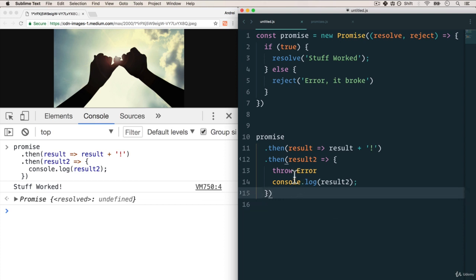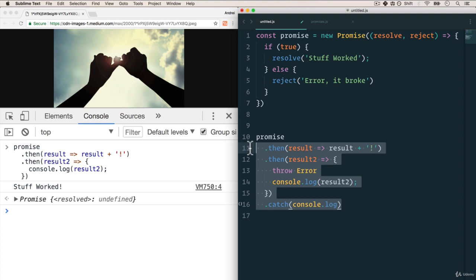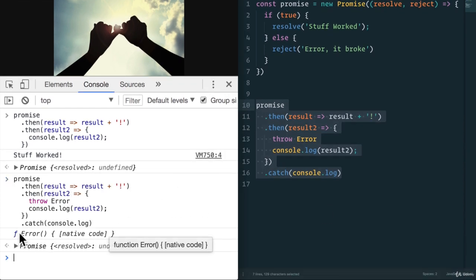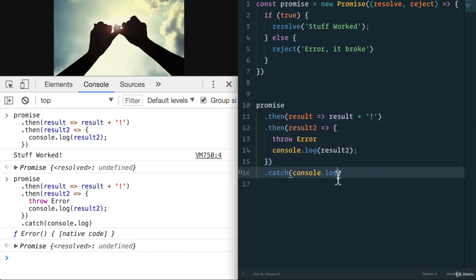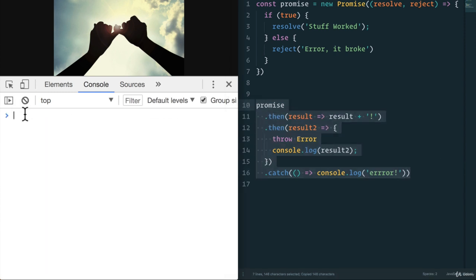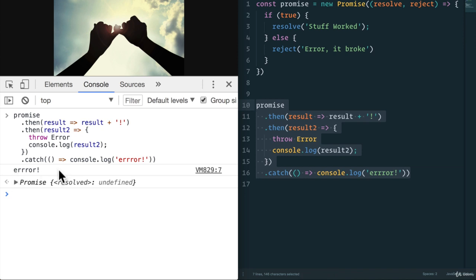With promises, you can actually do something called .catch. And this will catch any error that the promise may have. In our case, we just want to console.log. And now, if I run this, we console log the error. Let's just make this a little bit cleaner so that you can see exactly what is happening. There you go. So again, copy and paste. There you go. We get the error.